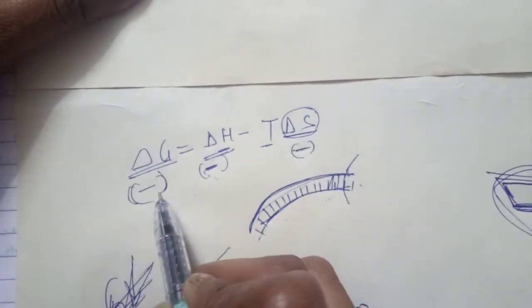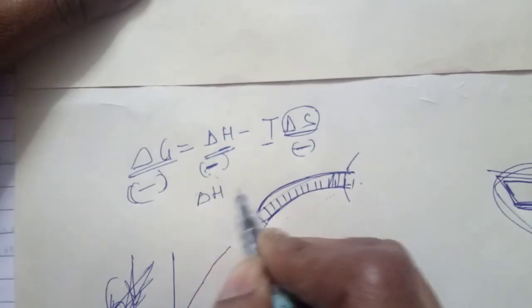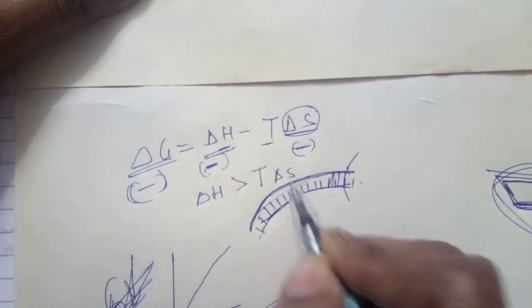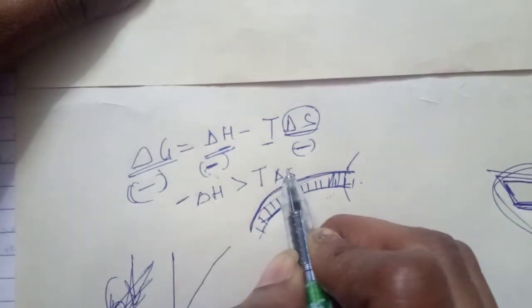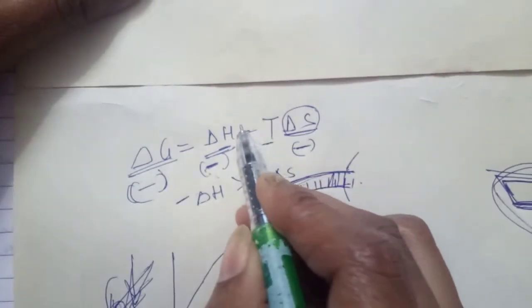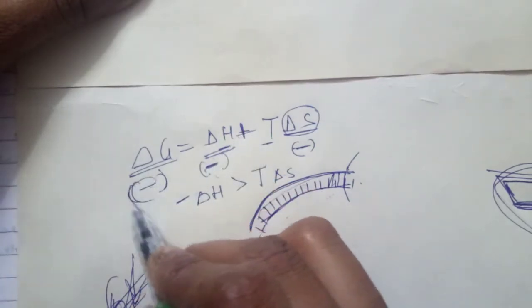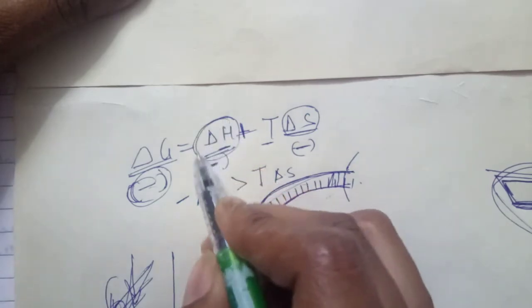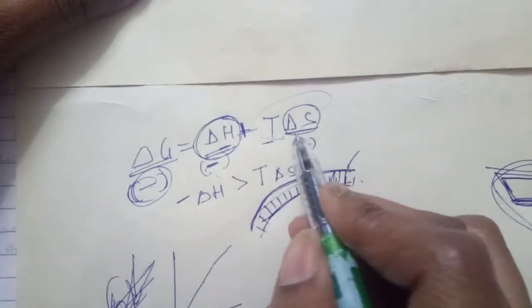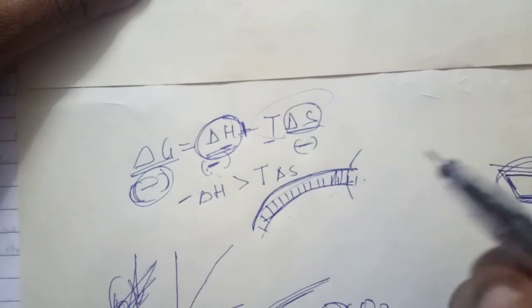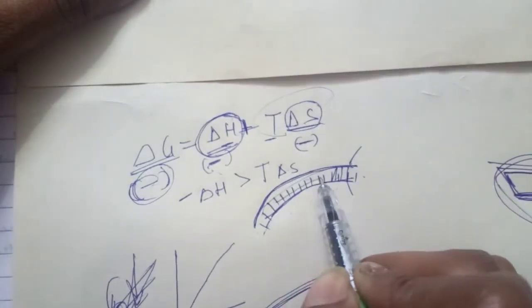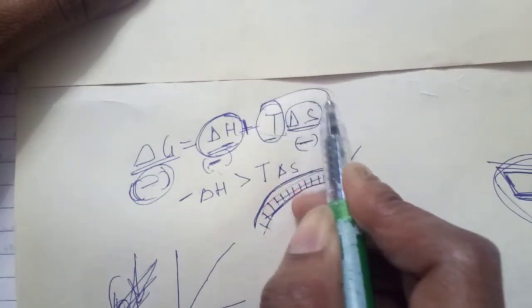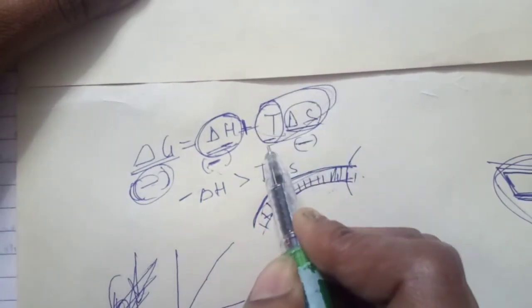For delta G to be negative, delta H should be more negative than T delta S. Since delta S is negative, minus T delta S becomes plus, so the magnitude of delta H must be greater than that of T delta S, and this depends upon the situation. If T is low, then the T delta S term will be low.